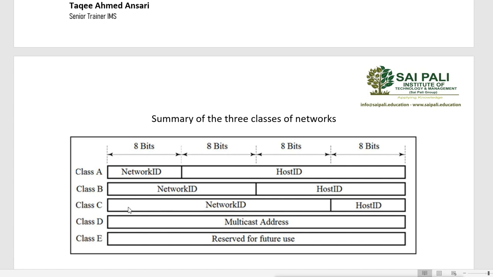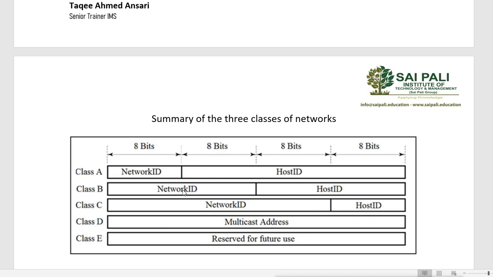Then in class C, the first 3 bytes, 8 bit, 8 bit, 8 bit, total 24 bits, are considered the network ID and only 8 bits are the host ID.